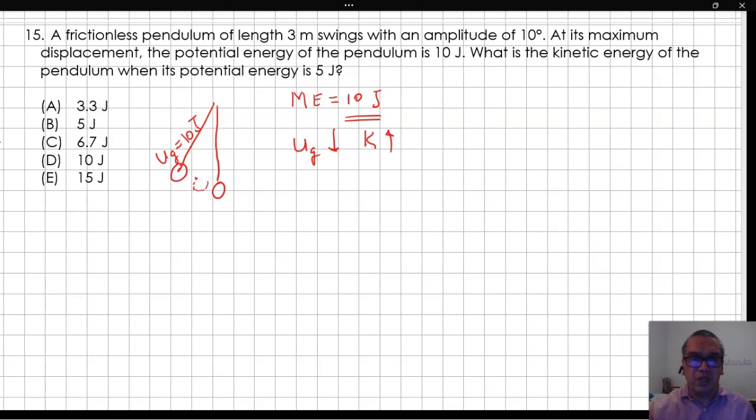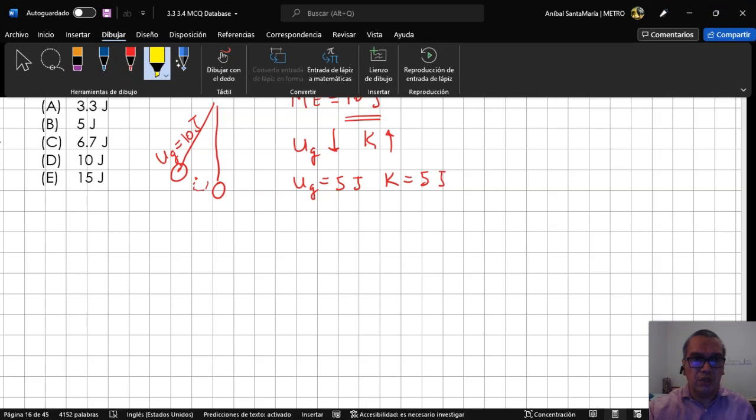So, if the potential energy is 5 joules, the kinetic energy is also 5 joules, and the correct answer is option B.